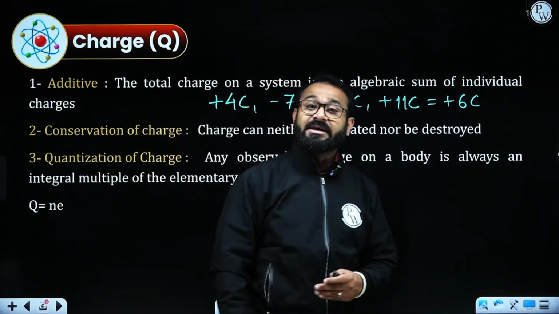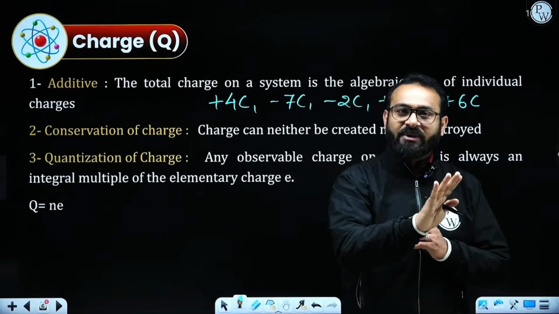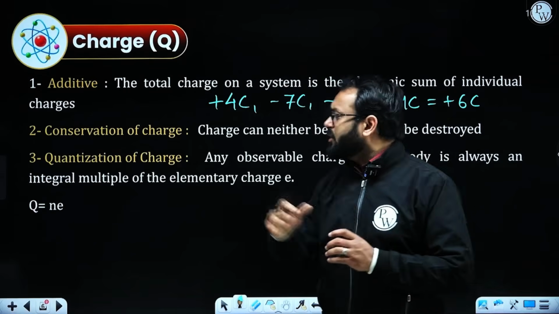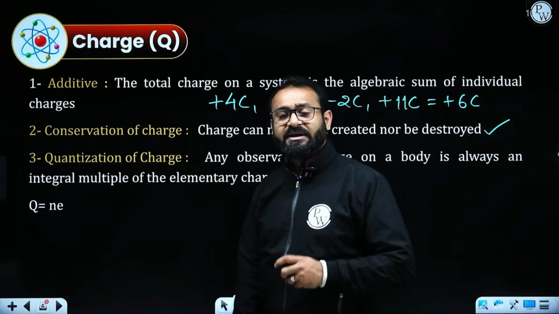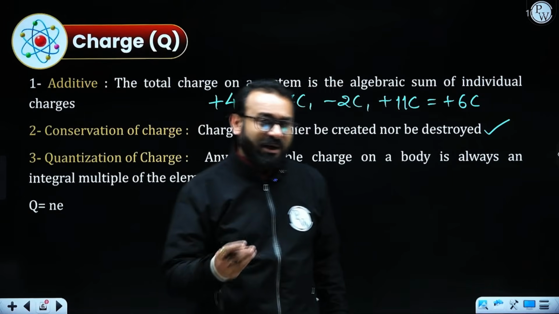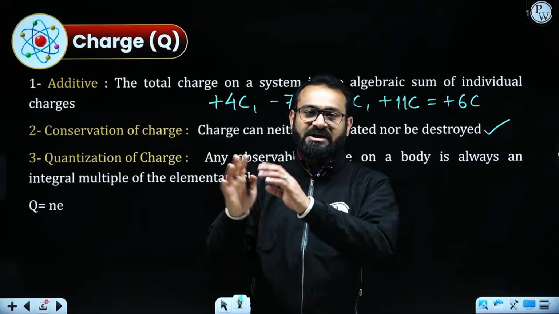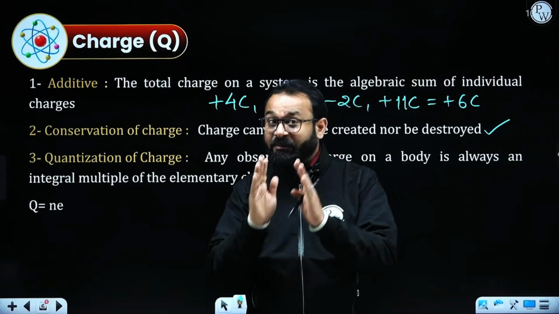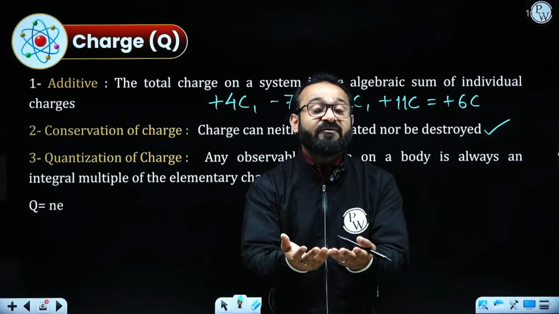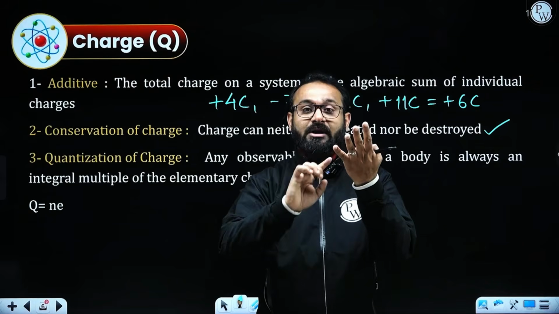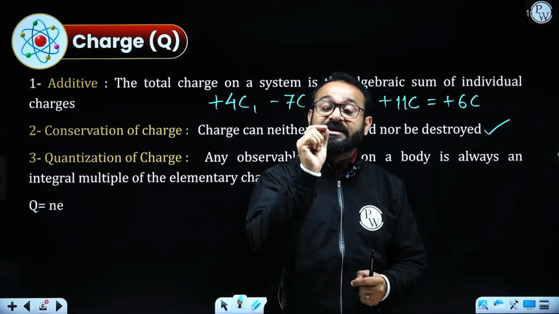Next, they are conservative in nature, which means charge can neither be created nor be destroyed. They are natural. The next property is quantization. What does quantization mean? If you need to calculate the amount or the number of charges, you are going to count in terms of 1, 2, 3. That means it is going to give you an integer value.